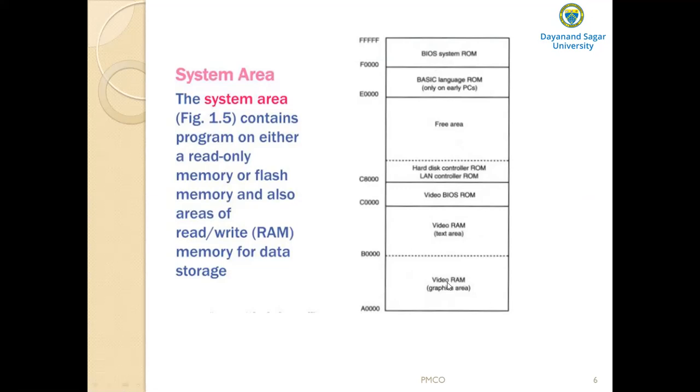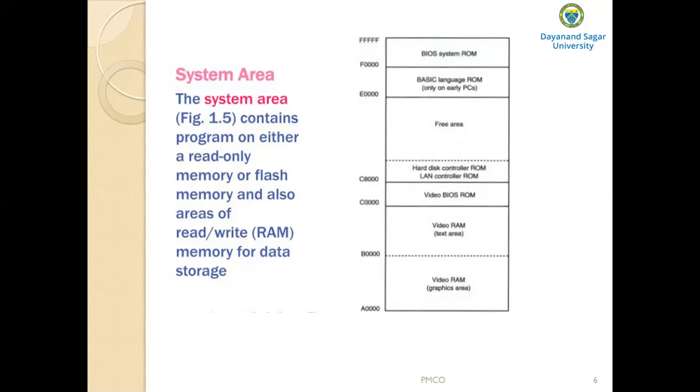This first area contains the video RAM. What does this video RAM contain? That is called the graphics area, used to store image data. If you are working on images, all these images are retrieved from this video RAM.